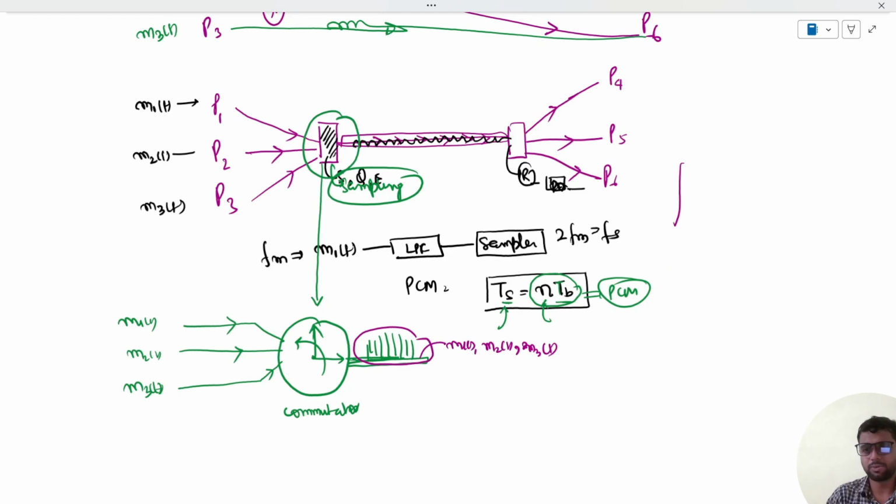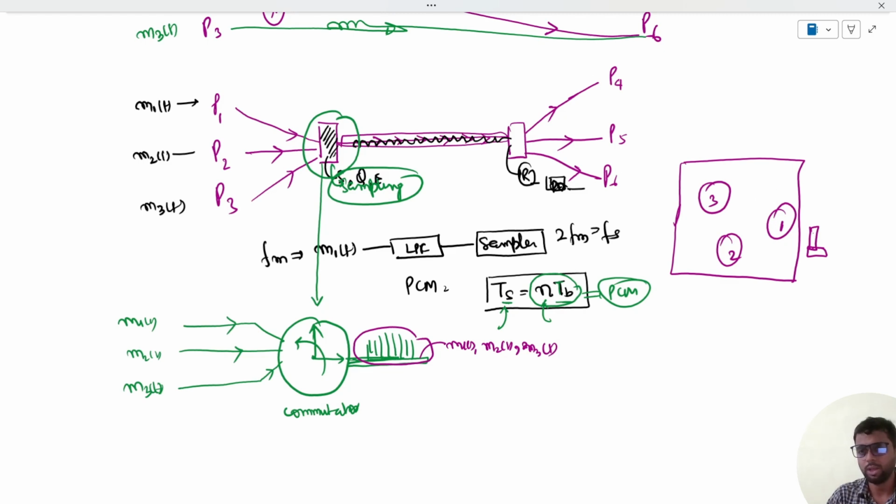Just understand that suppose this is a restaurant hall. There are three tables, table number 3, table number 2, table number 1, and there is only one waiter who needs to serve all these three tables. So he will go to each table turn-wise. First of all, say suppose he went to table number 1 at time t0, then he went to table number 2 at time t1, then at time t2 he went to table number 3, and accordingly he will come back to table number 2 if any service is required. This same technique is used in TDM.